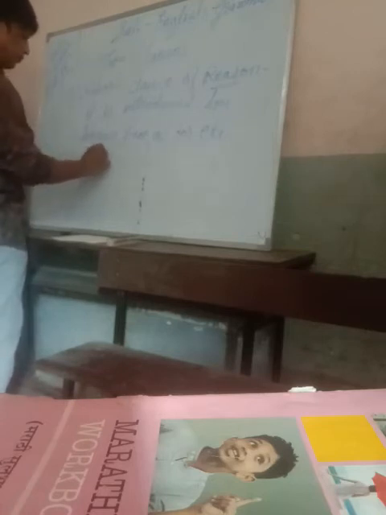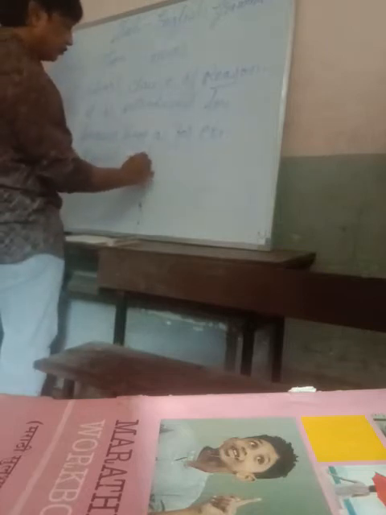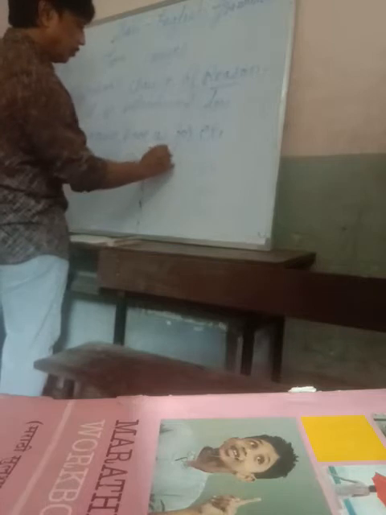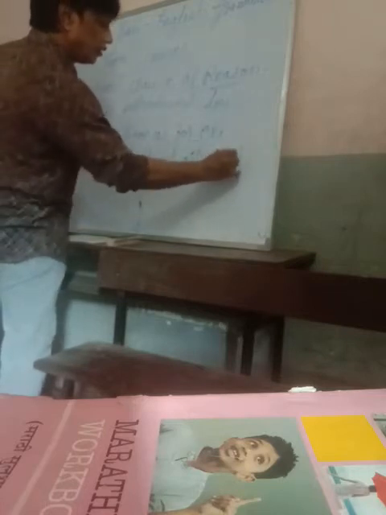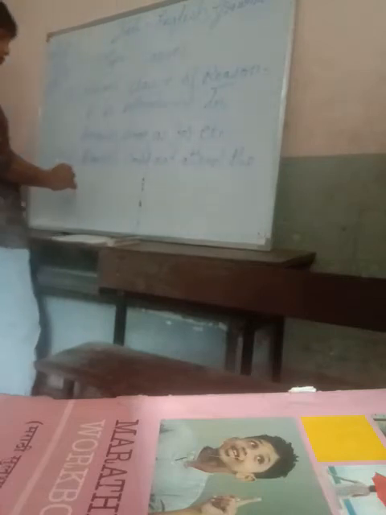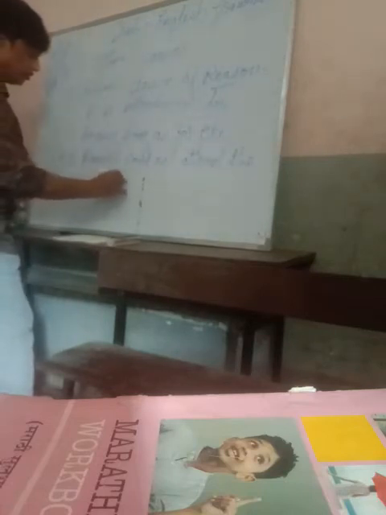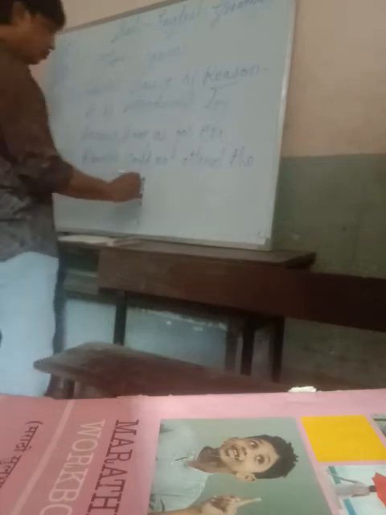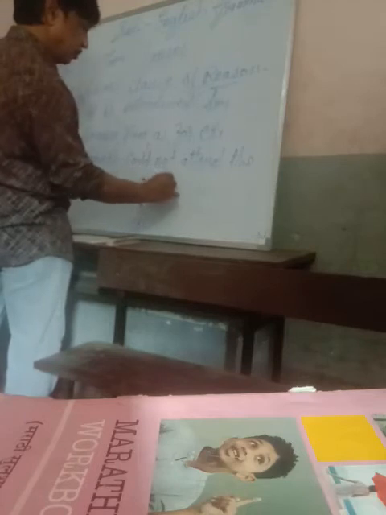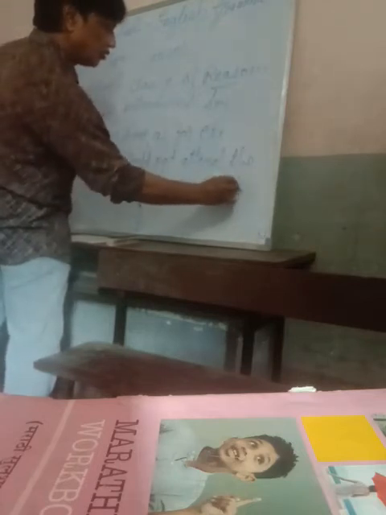Ramesh could not attend the class because he was sick.